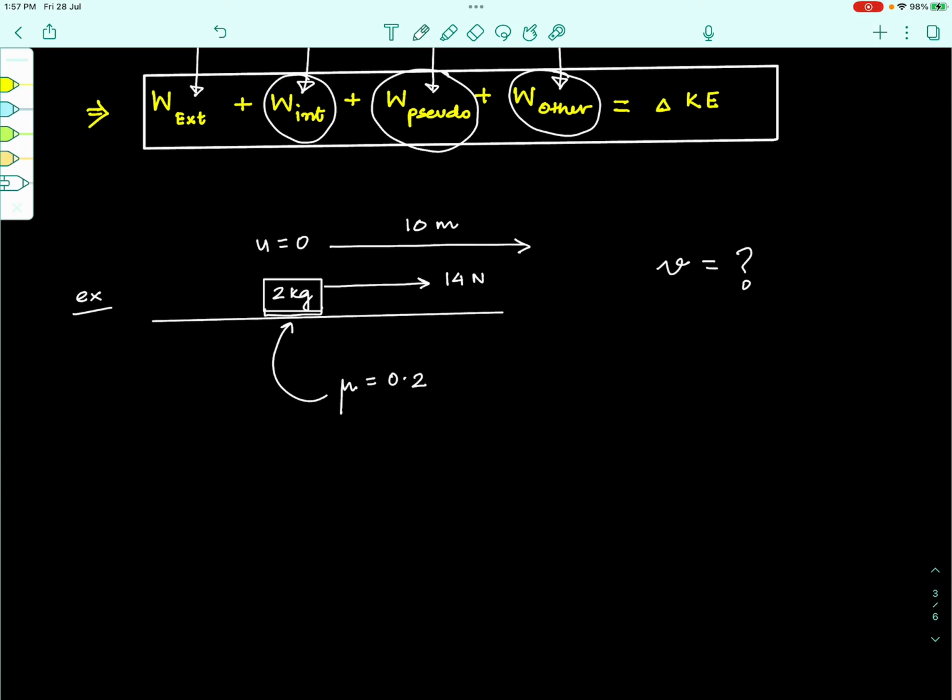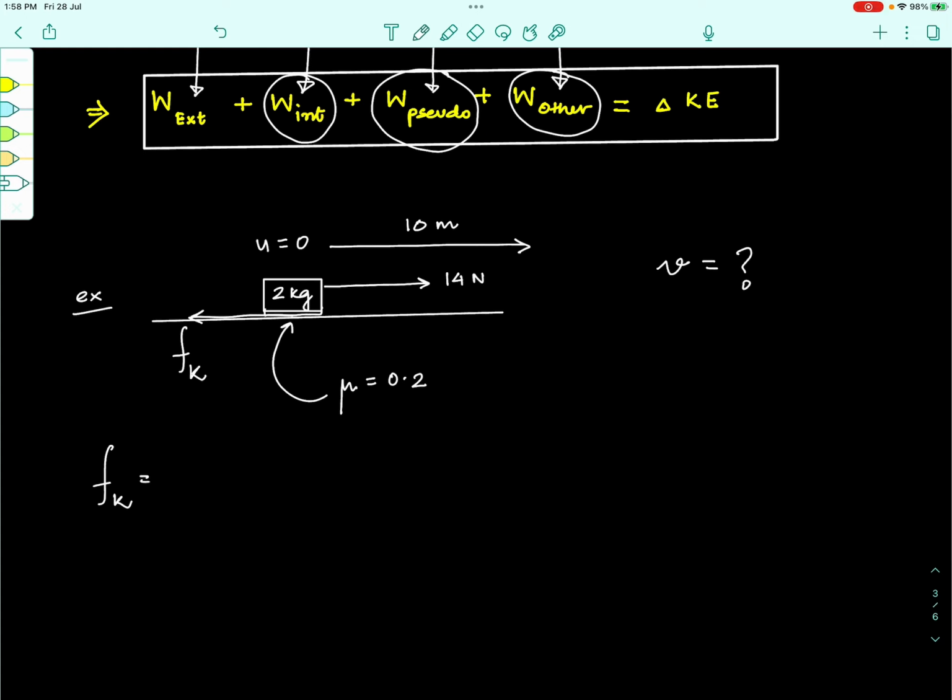Now, understand that you could have done this question by considering the forces acting on the block, the forward force of 14 newtons as well as the kinetic friction that will act on the block in the backward direction. You can find out the net force, and from there the acceleration of the block, and then you can use the third equation of motion, v squared minus u squared is equal to 2as, to get your answer here, right? But let us see how we use the work energy theorem and get this answer in one single step. Just that we have to get the value of the kinetic friction here first.